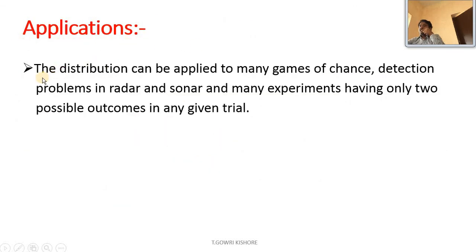Applications: the distribution can be applied to many games of chance, detection problems in radar and sonar, and many experiments having only two possible outcomes in any given trial. This is the main application of the binomial, where it will be used. In the present scenario, we need a vaccine for COVID-19. After manufacturing the vaccine, it may be a success or it may be a failure. Like that, this binomial distribution function will be used.